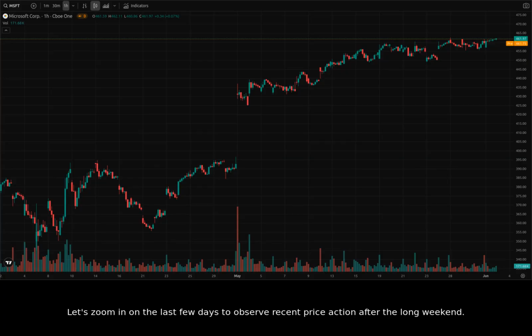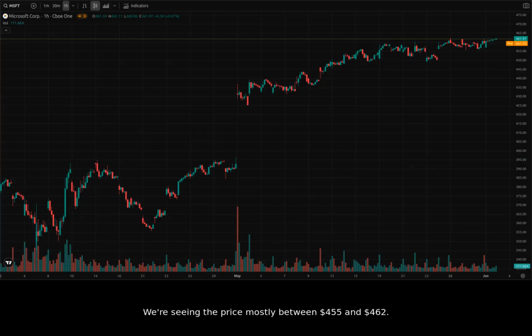Let's zoom in on the last few days to observe recent price action after the long weekend. It appears the stock opened lower today, but we need to monitor for any potential reversal. Now we are looking at the chart from May 27th, 2025 until June 3rd, 2025. We see a clearer picture of the short-term trend, with some areas of support and resistance forming.